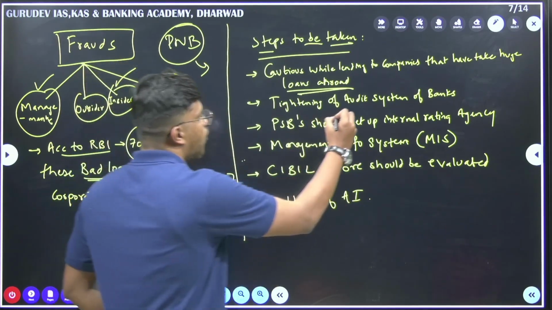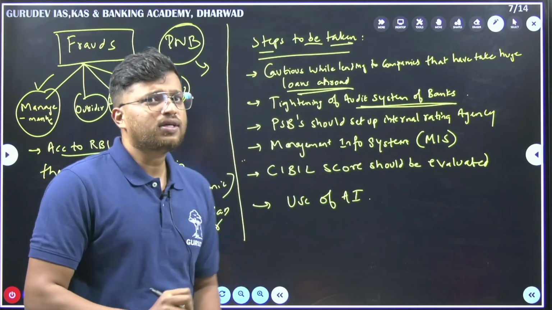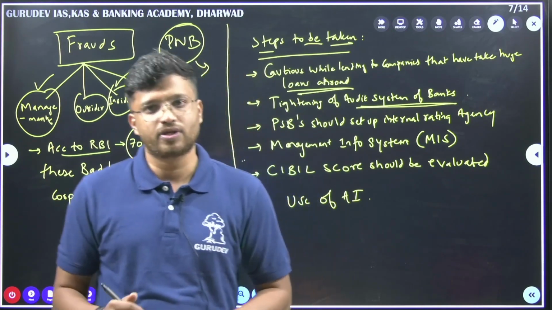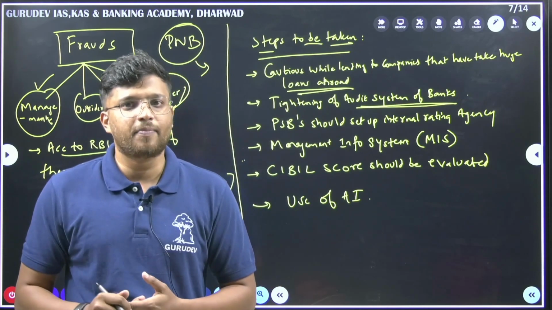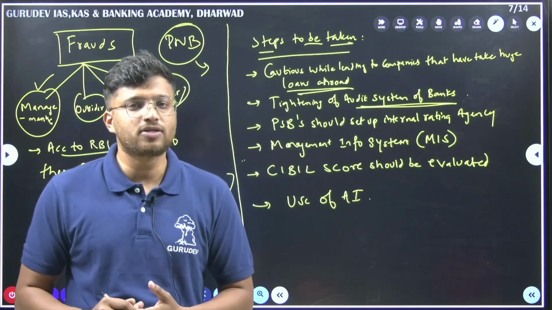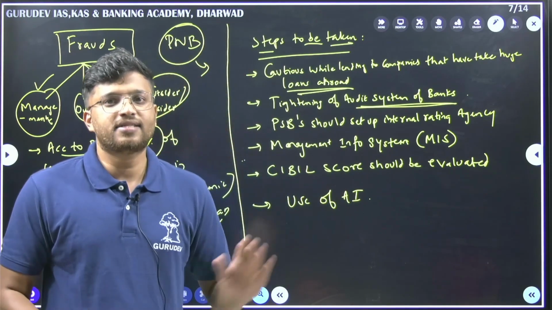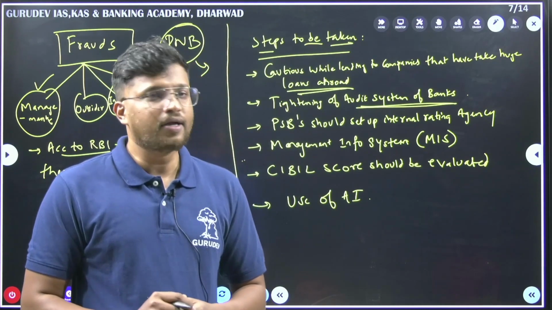Secondly, tightening of the audit system of banks. Sometimes the banks are not auditing a company properly before giving them loans. This is one of the major issues that is happening. Previously as well, RBI has been recommending to these banks to tighten and improve their audit system. But still, despite all these things, we have had another major bank scam in India.